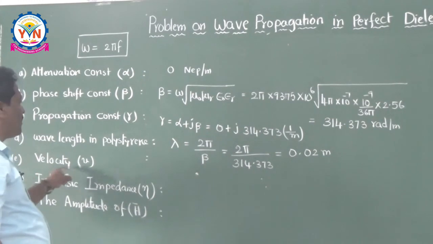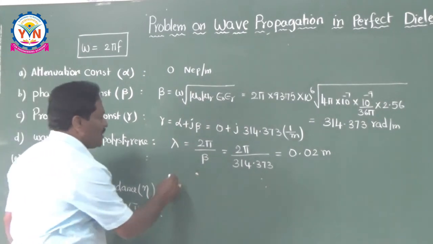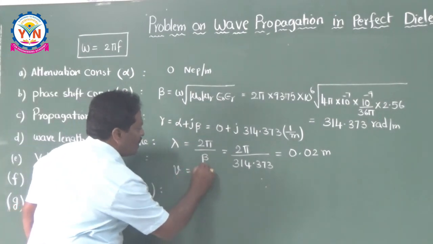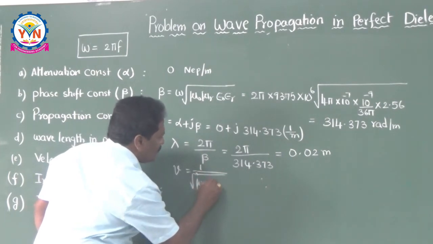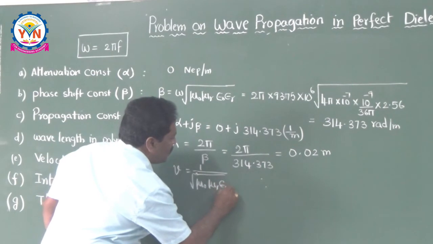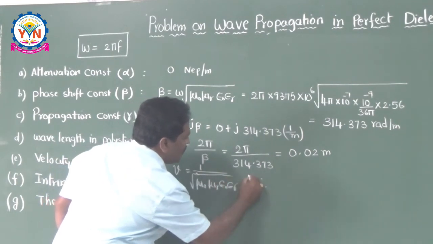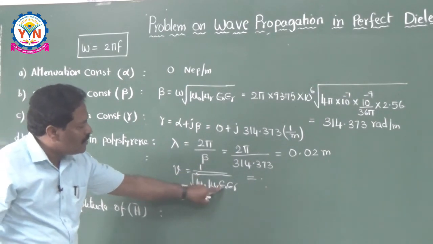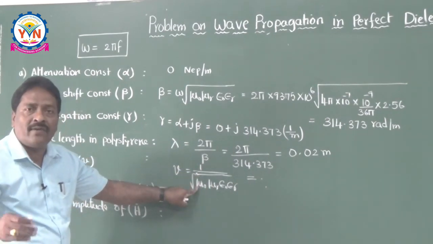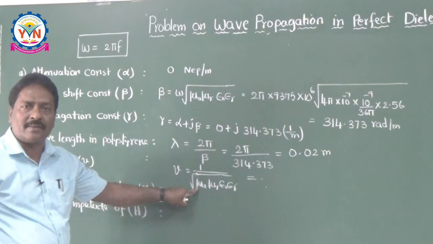And the next one is what is the velocity? Velocity v is equal to 1 over root of mu naught into mu r and epsilon naught into epsilon r. This is equal to 1 by root of mu naught into epsilon naught, which is nothing but the velocity of a wave in free space, means light velocity.